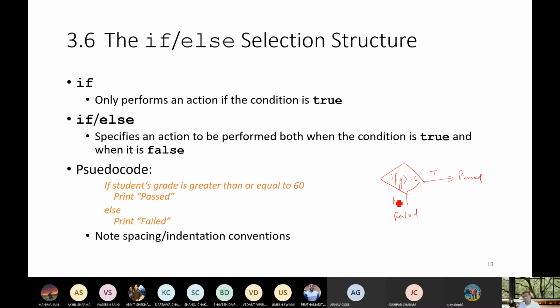Then for this false, instead of writing false, you need to write else. So this is if else. If this is not executed, then this will be executed.